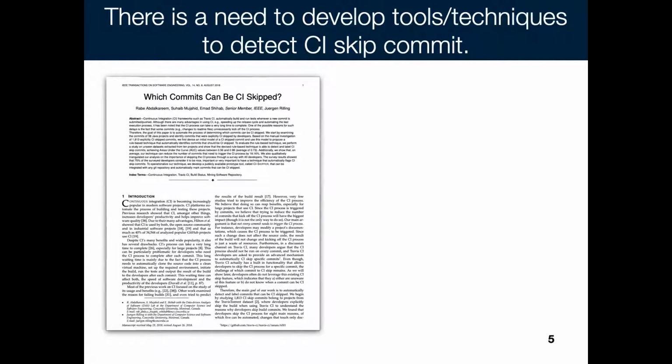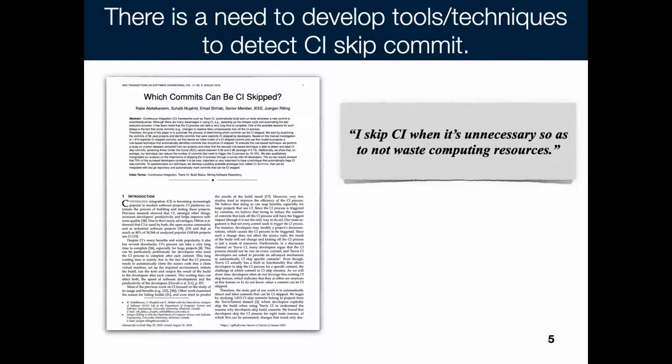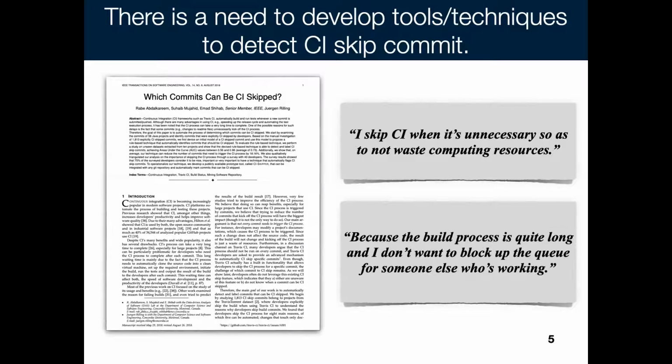In our prior work, we studied commits that can be CI skipped, and we contacted developers to understand their perspectives about skipping the CI process for some commits. Overall, the developers highlighted that it is a good idea to skip commits that unnecessarily kick off the CI process. There are two main points mentioned by the developers that explain why they want such a technique. The first point is to save some resources required to run the build. And the second reason is that developers don't want to block up the queue for other developers who are working